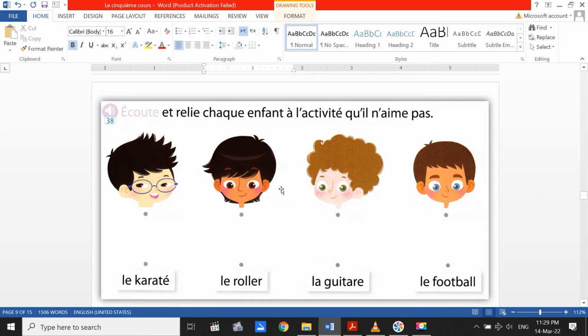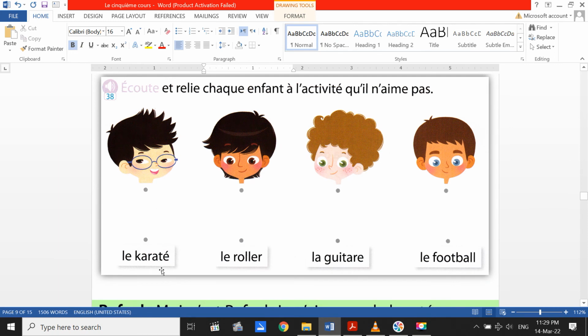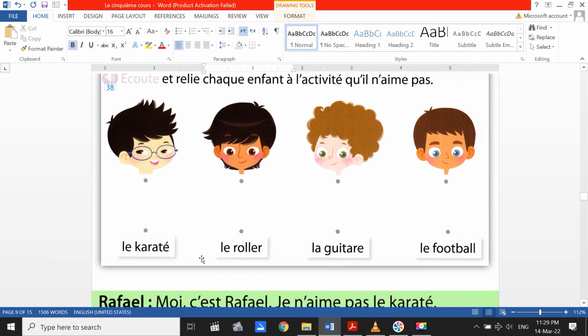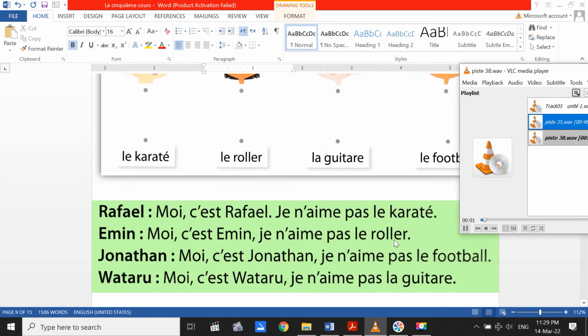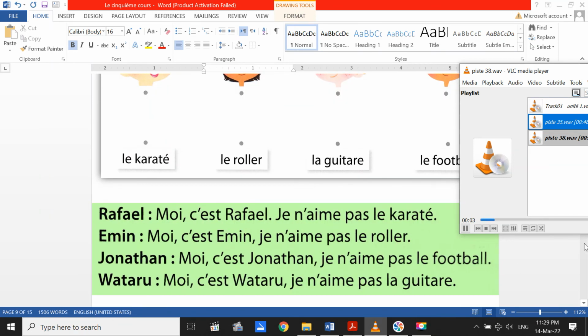Donc, autre exercice. Écoute et relie chaque enfant à l'activité qu'il n'aime pas, that he doesn't like. Here we have le karaté, le roller, la guitare and le football. Let's listen. Activité 6. Écoute et relie chaque enfant à l'activité qu'il n'aime pas.